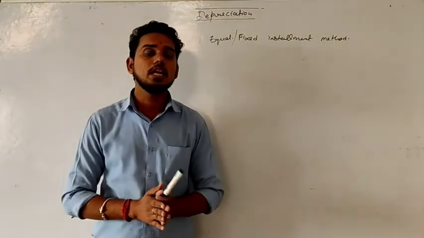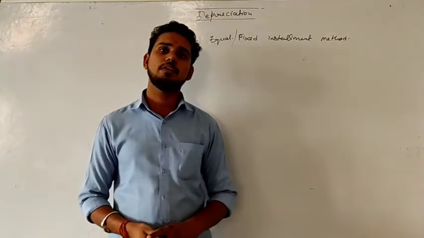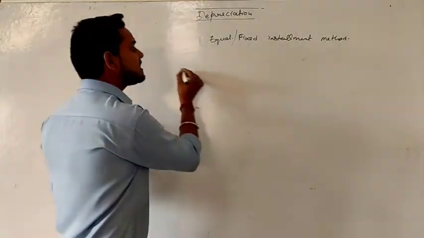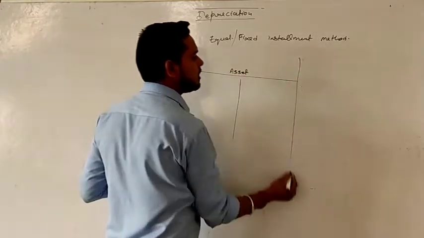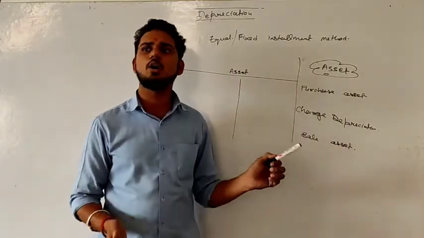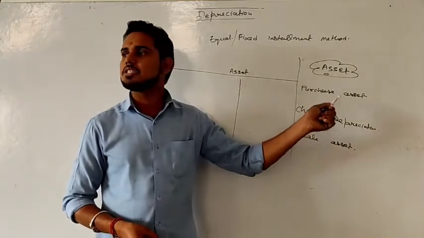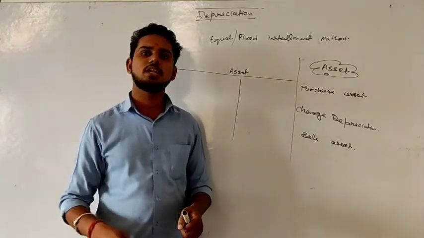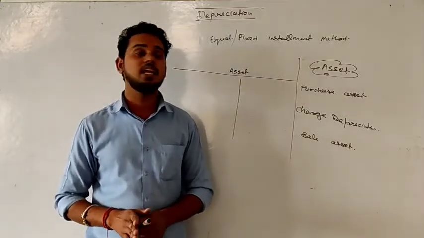Now we will see the method of recording depreciation. We are going for the first method, where we have to prepare only one account. Everything will be recorded in one account, and that is the asset account. Now if we talk about any fixed asset, in the life of an asset there can be three situations. Either you will purchase the asset, or you will sell the asset, or you will charge depreciation every year. So let's suppose we purchase the asset in the first year, we charge depreciation at the end of the year. Next year we purchase another asset, we charge depreciation, and after some years we can sell an asset. So these three can be the maximum possibilities related to any asset.